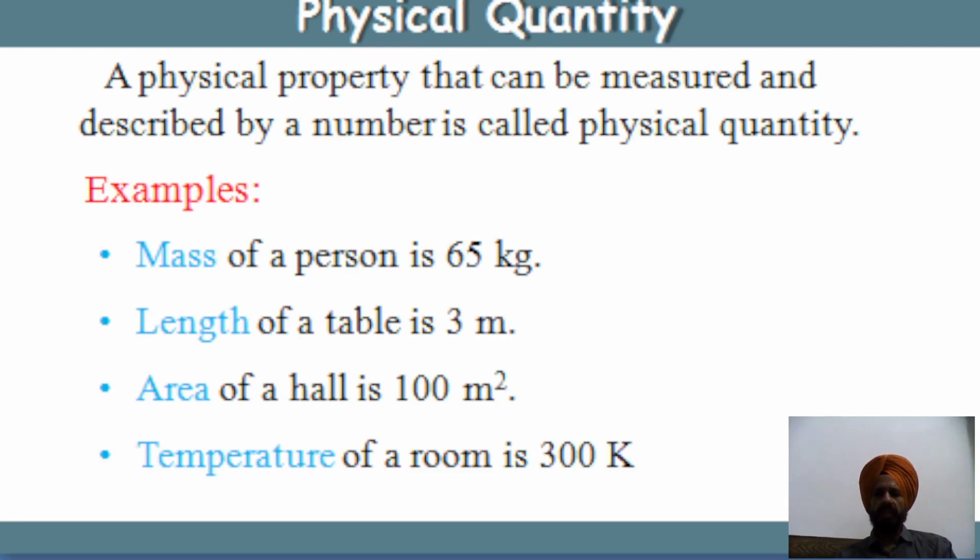Then next we have physical quantity. What do you mean by physical quantity? A physical property that can be measured and described by a number is called a physical quantity. Some examples of physical quantity: mass of a person, like we say 65 kg, length of a table is 3 meters, area of a hall is 100 meter squared, and temperature of a room is 300 degrees Kelvin. So these are examples of physical quantity.